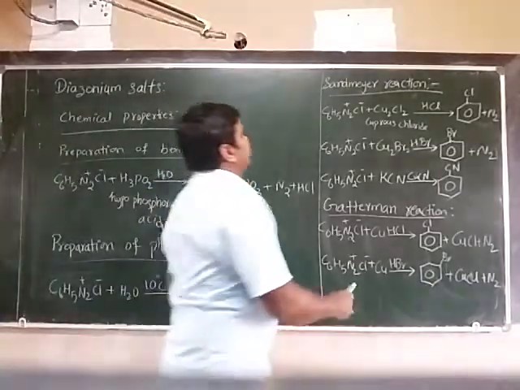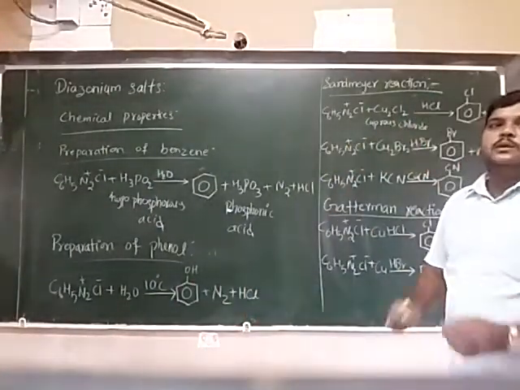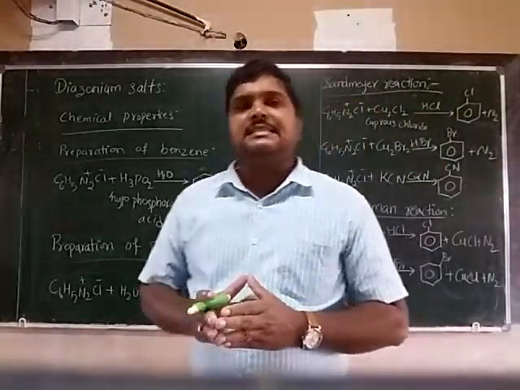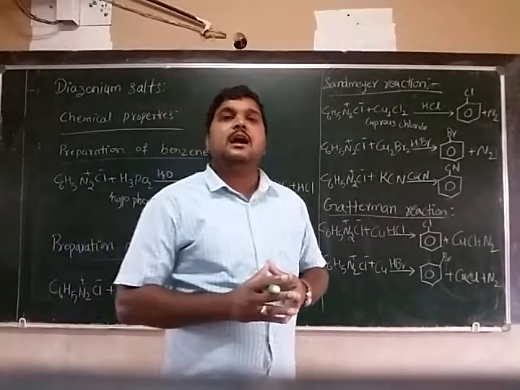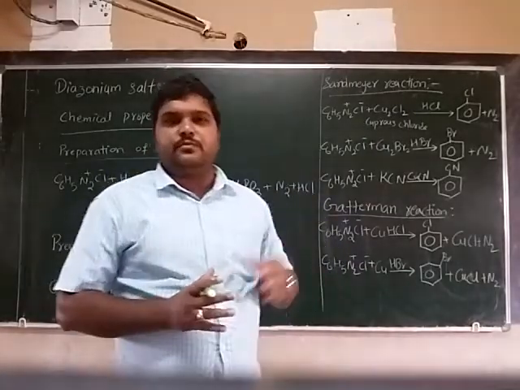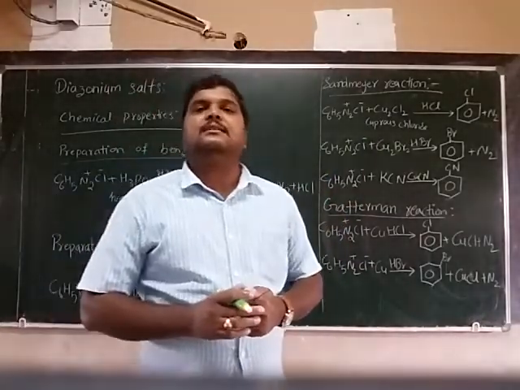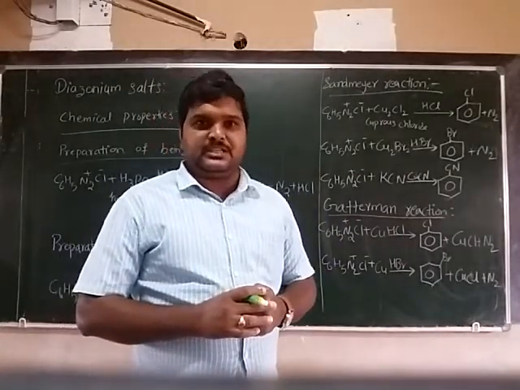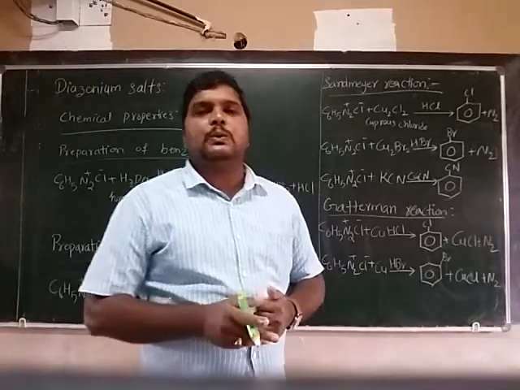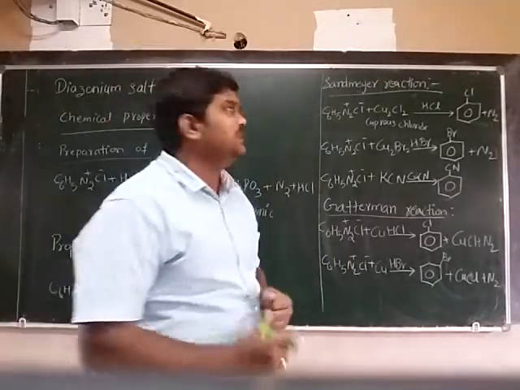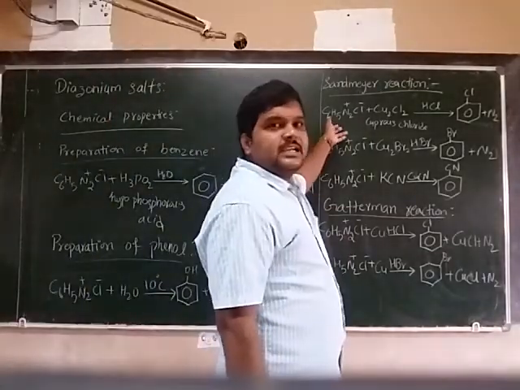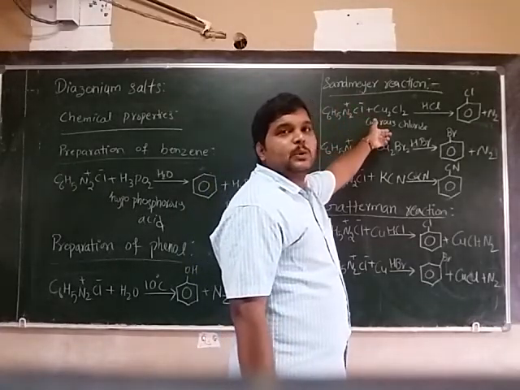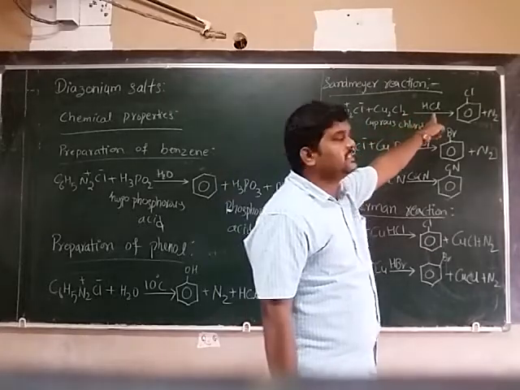Next, the Sandmeyer reaction. The Sandmeyer reaction is mainly used to synthesize halobenzenes and cyanobenzenes. Here we are preparing chlorobenzene, bromobenzene, cyanobenzene. Is it clear? What are they? Chloro, bromo, cyanobenzene. See, benzene diazonium chloride reacts with cuprous chloride in the presence of HCl.